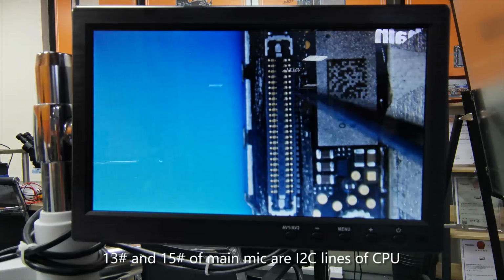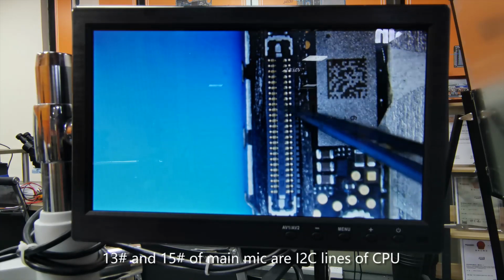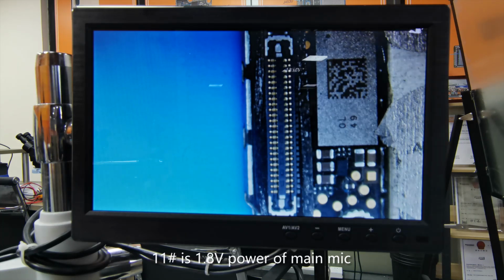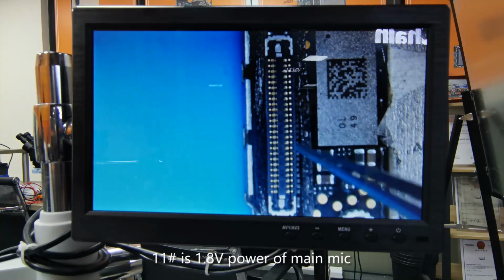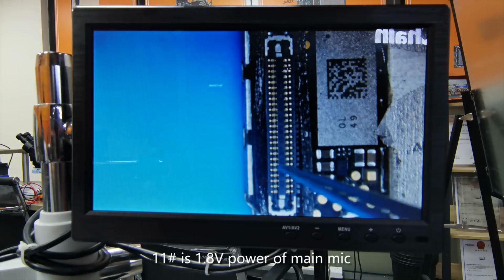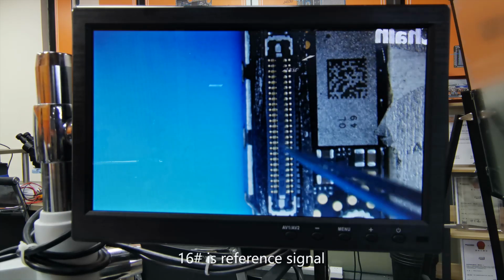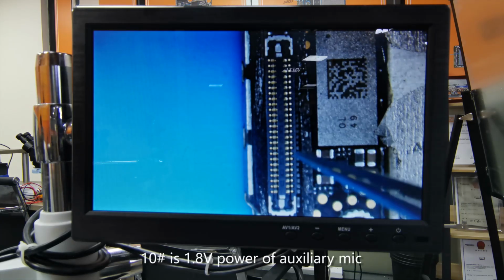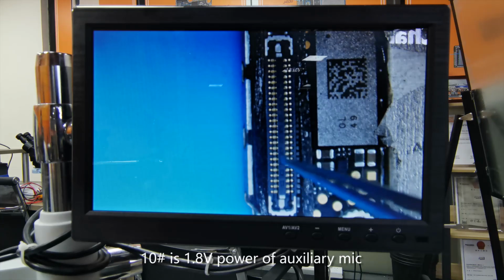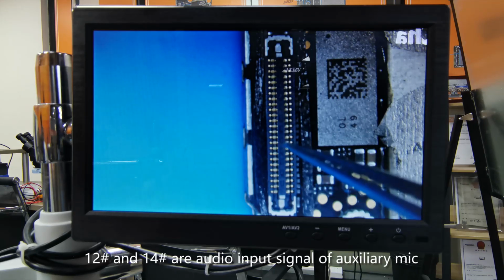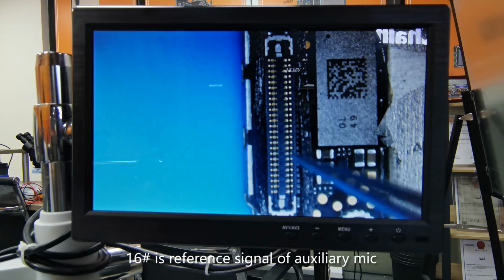Pin 13 and pin 15 of main mic are I2C lines of CPU. Pin 11 is 1.8 voltage power of main mic. Pin 7 and pin 9 are audio input signals of the main mic, and pin 16 is the reference signal. Pin 10 is 1.8 voltage power of auxiliary mic. Pin 12 and pin 14 are audio input signals of auxiliary mic, and pin 16 is the reference signal of auxiliary mic.